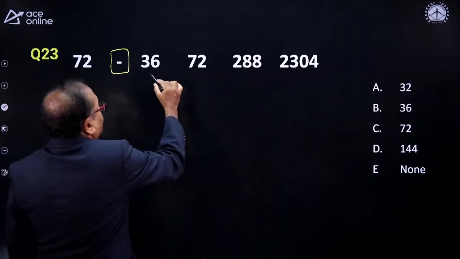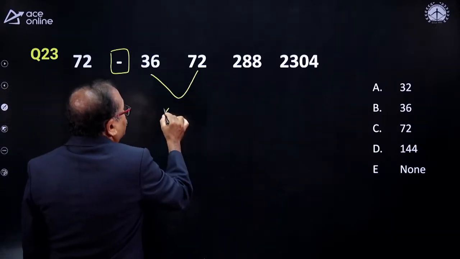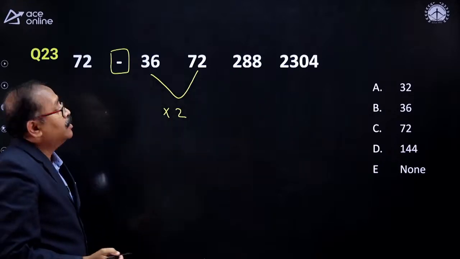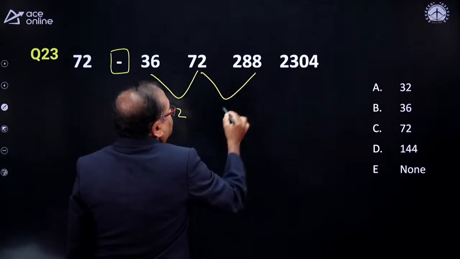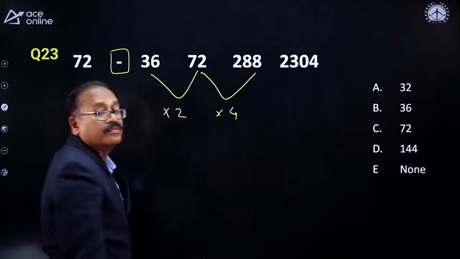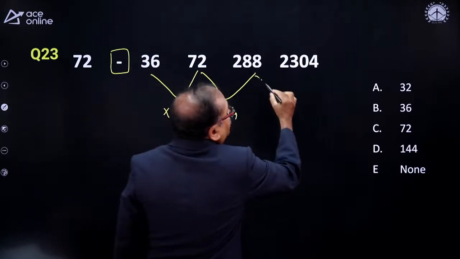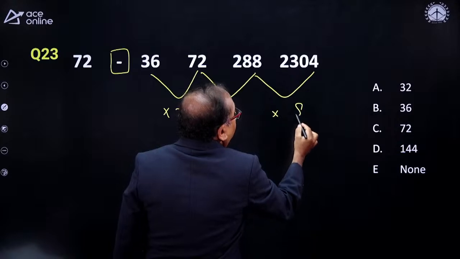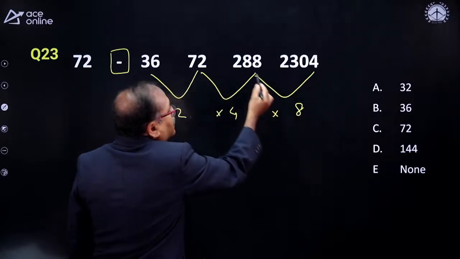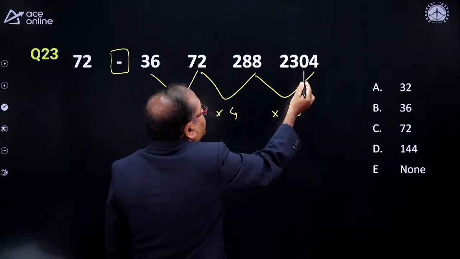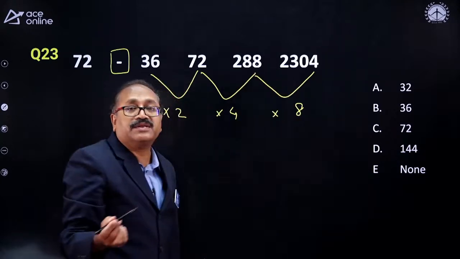Now, look at what is happening from here to here. Is it not into 2? What is happening from here to here? Is it not into 4? What is happening from here to here? Is it not into 8? 8, 8, 64, carry 6, and 8, 8, 64 plus 6 is 70, carry 7, and 16 plus 7 is 23.